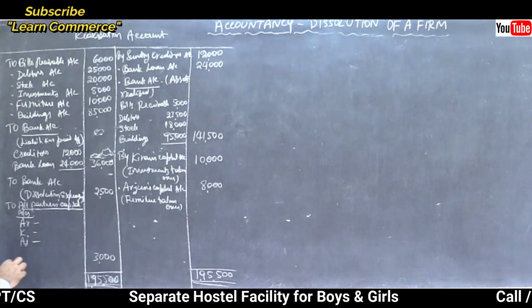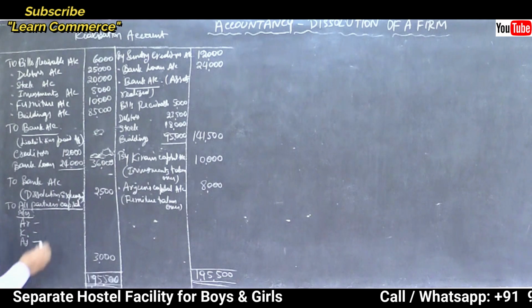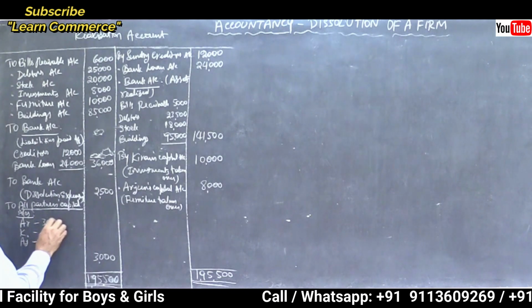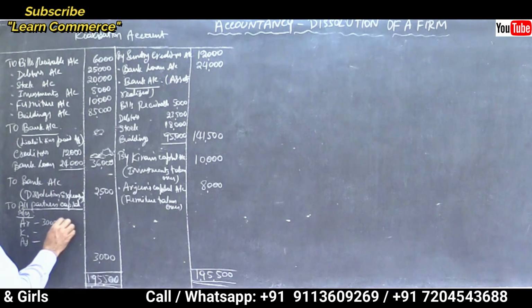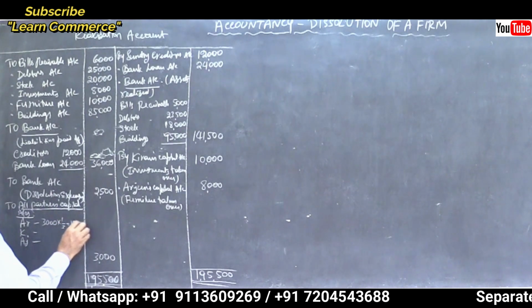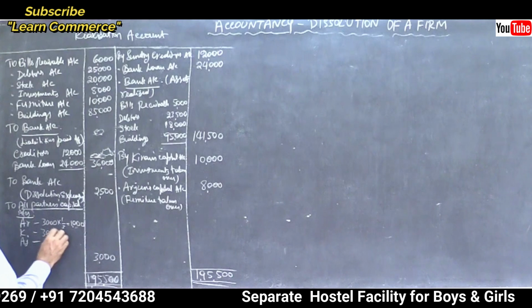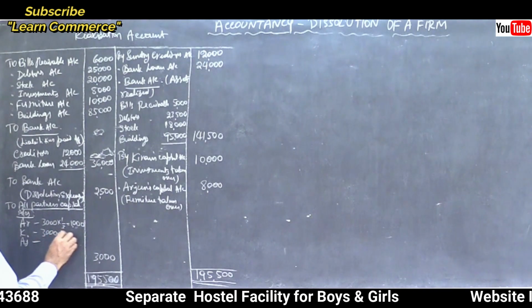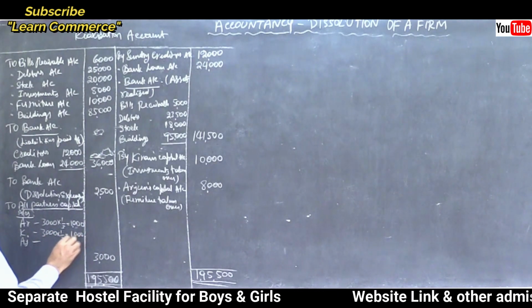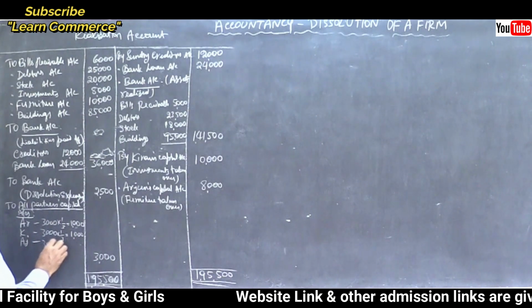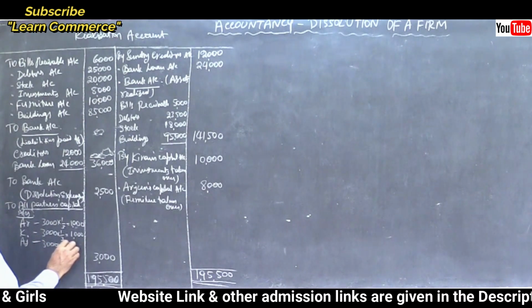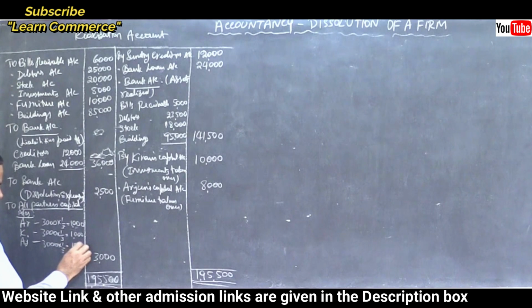You just write in full, okay? 3,000 into 1/3 is equal to 1,000, and for all other partners, the same amount.